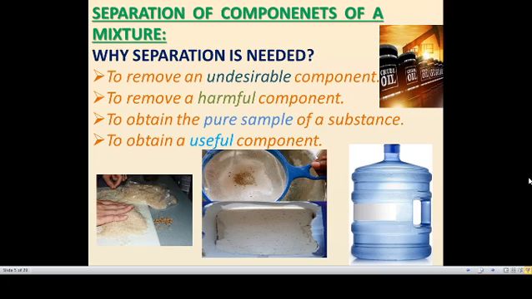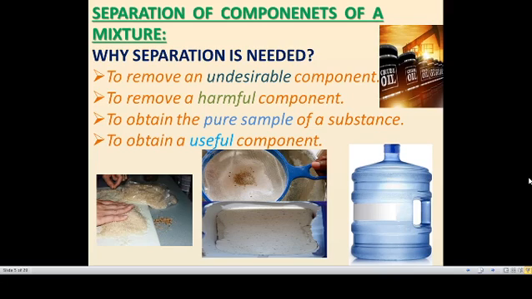We need only a pure sample of the substance, so we have to separate the harmful components. RO water is a pure form of water, because we are separating the bacteria, virus, parasites and fungi present in it. So we are separating the harmful substances in that water, and after the reverse osmosis process gets over, we obtain a pure sample of water.